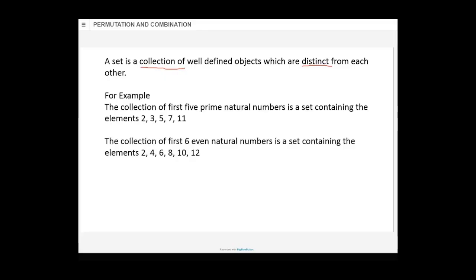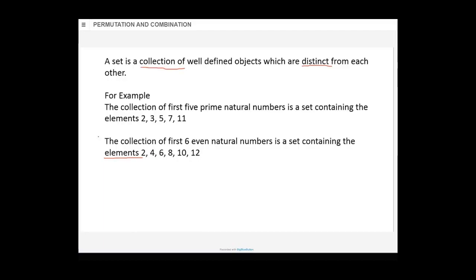Then another example, collection of first 6 even natural numbers is a set containing the elements 2, 4, 6, 8, 10, 12. Each one of them is called an element. Can you see the word there? Elements. We'll come across that because I'll be saying that word, elements of the set. So 2 is one element, 4 is another element, 6 is another element, 8 and so on. So how many elements are there here?